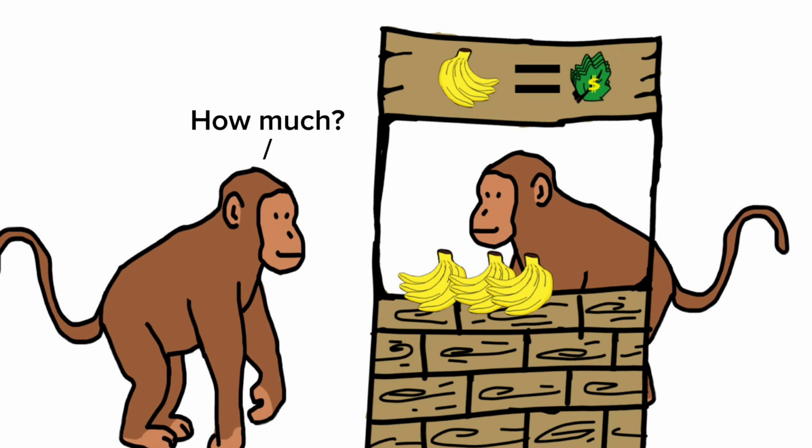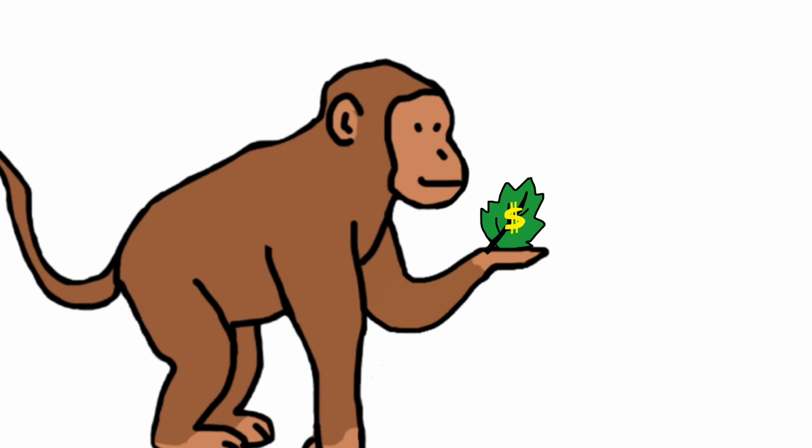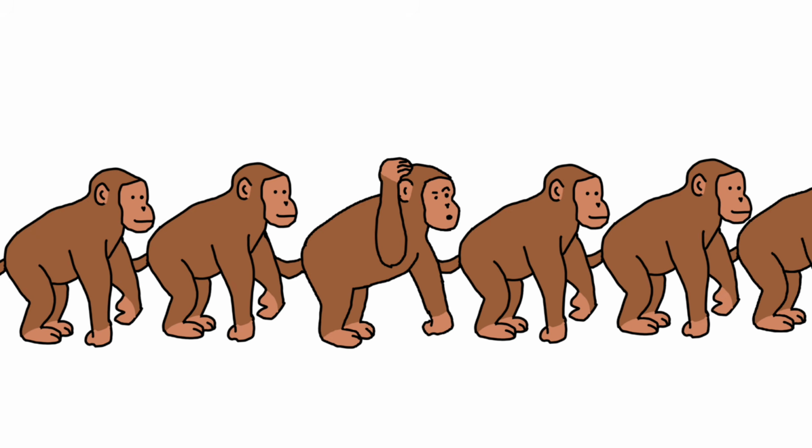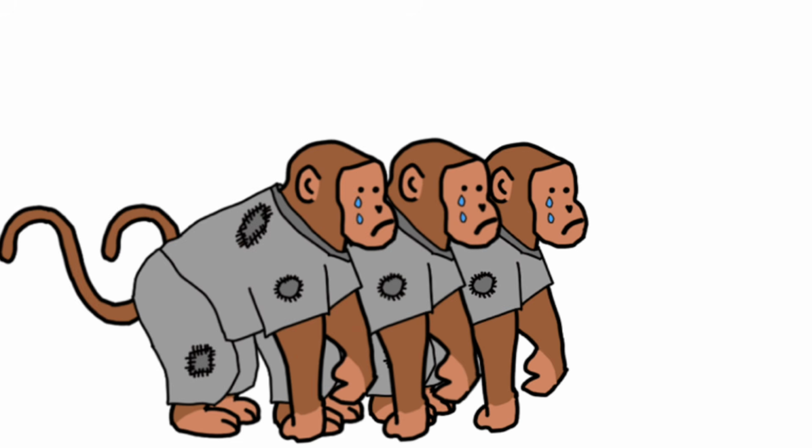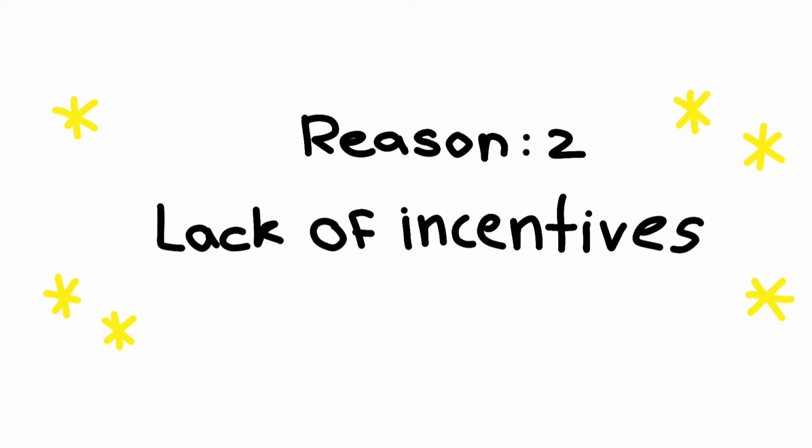Before, monkey got a banana for 5 leaves. If monkey has leaves, monkey will get banana. But now, there are no leaves. So monkey waits in line for his share for hours, and sometimes he ends up getting no banana because there is no banana left due to miscalculations. This created poverty.